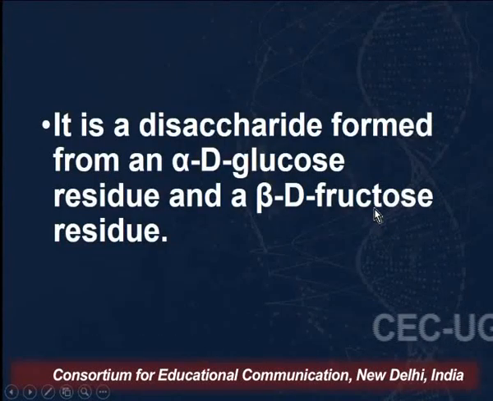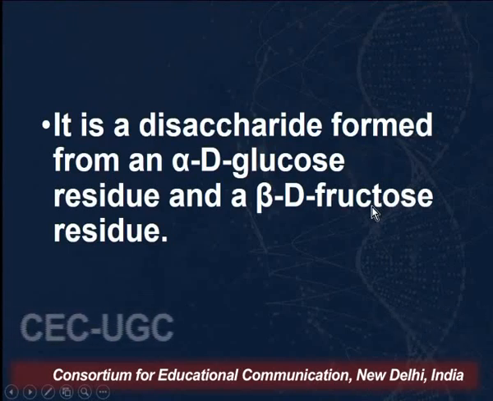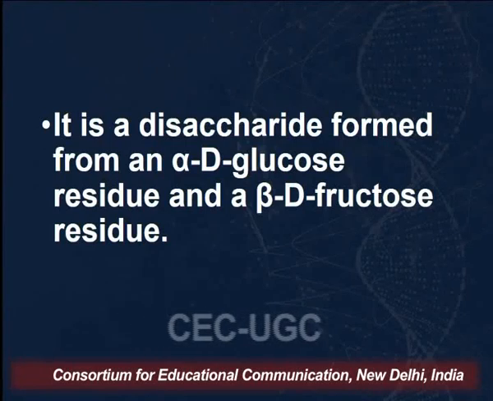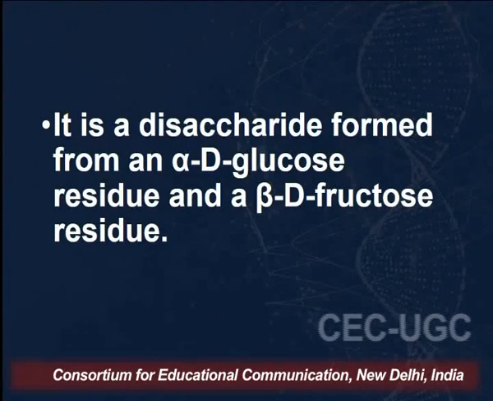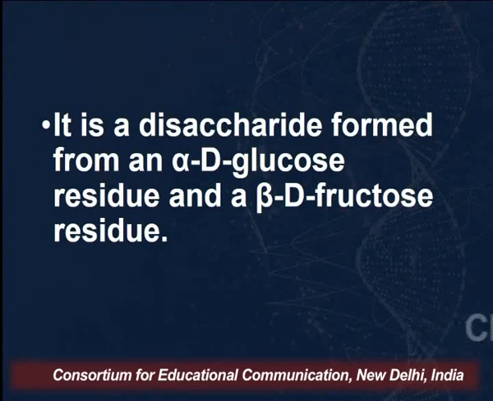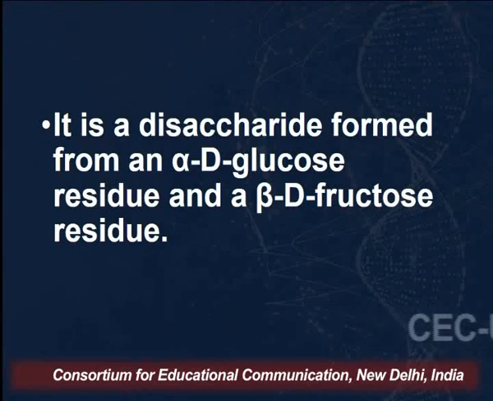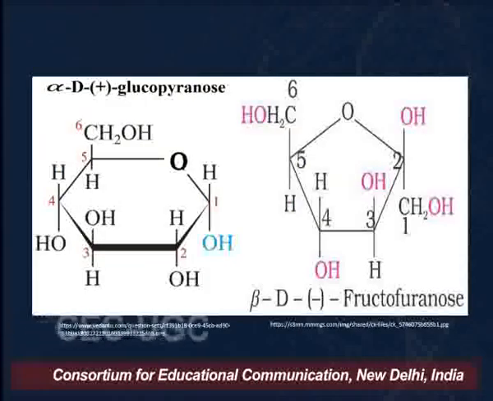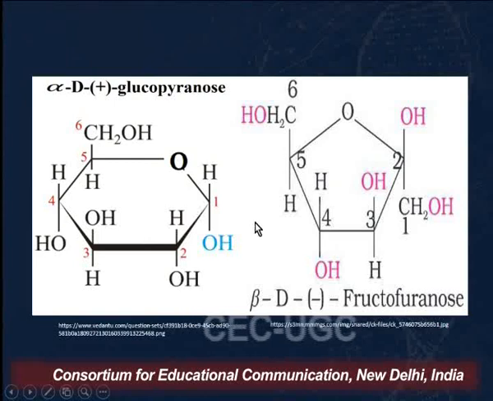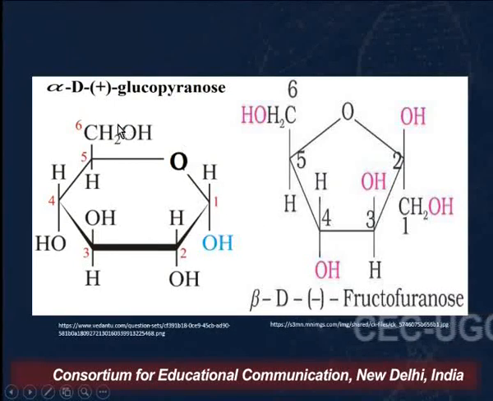So since sucrose on hydrolysis gives alpha D-glucose and beta D-fructose, we can say that sucrose is a di-sugar, a double sugar made up of alpha D-glucose and beta D-fructose residues.